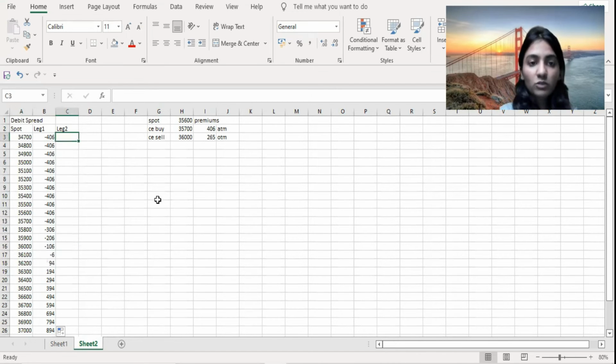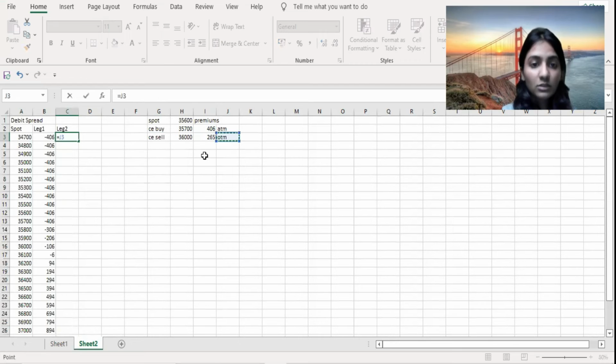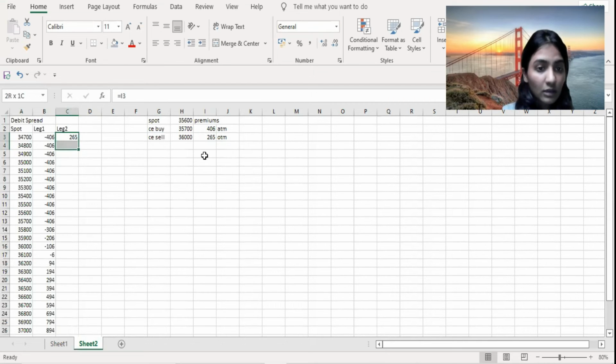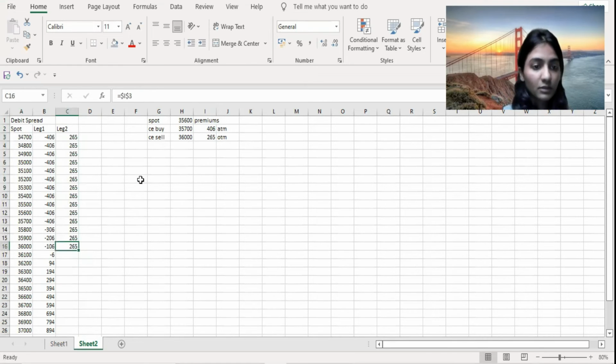And now the leg 2, which would be the call that you are selling. So you would be profiting if the index is below 36,000. So up till 36,000, you would be getting the premium amount that you have collected. So you can take this amount and bring this down to 36,000. You need to freeze this. Yeah. And from 36,100, you would start to make losses. But you would be deducting the premium amount, obviously, because you are getting it.